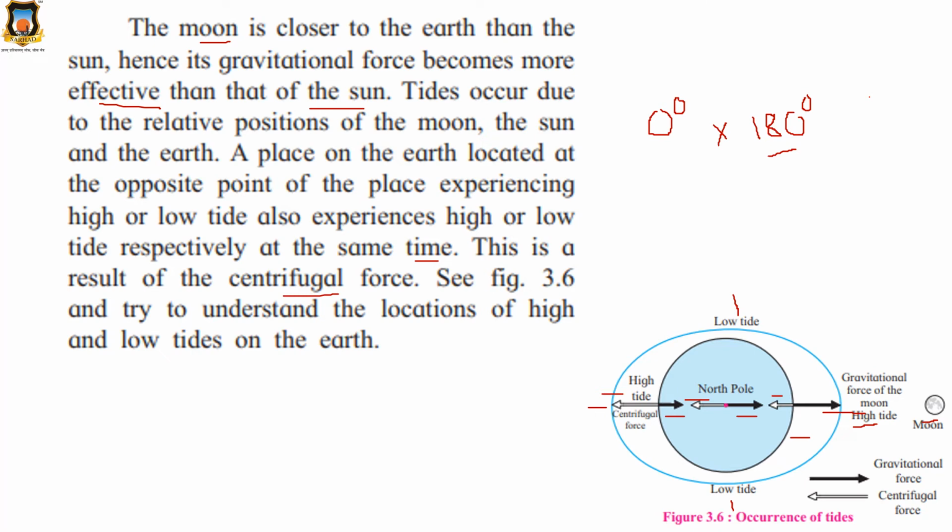Yes class? Understood? Please try to understand, because of the position of the moon, the sun and the earth, as moon is very close to the earth, earth's gravitational pull is more. So moon is closer to the earth, moon's gravitational force is more, and as earth rotates around itself, its centrifugal force is more. So because of all this, the tides occur. Clear?